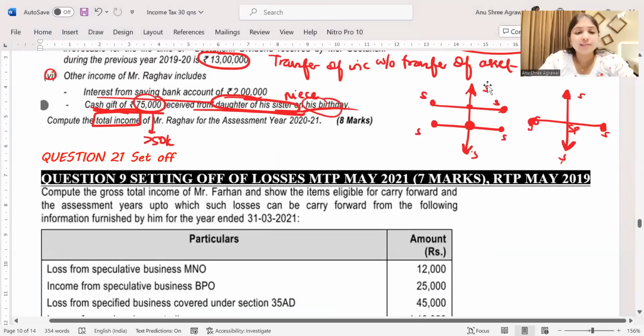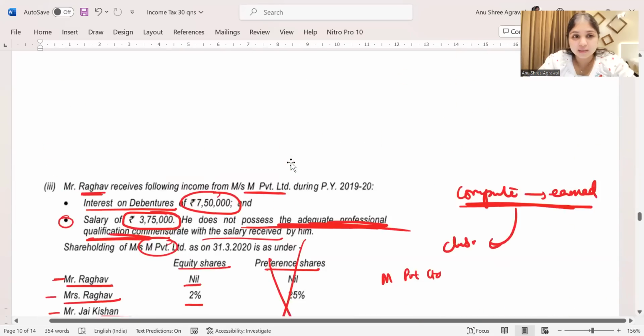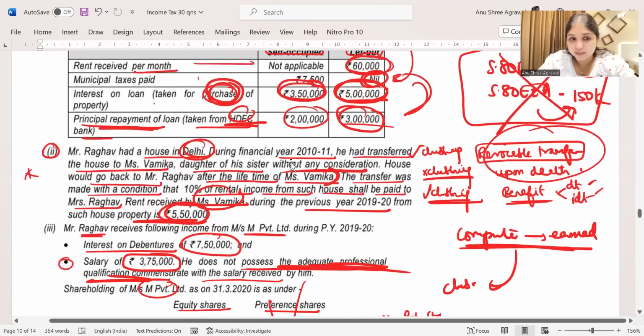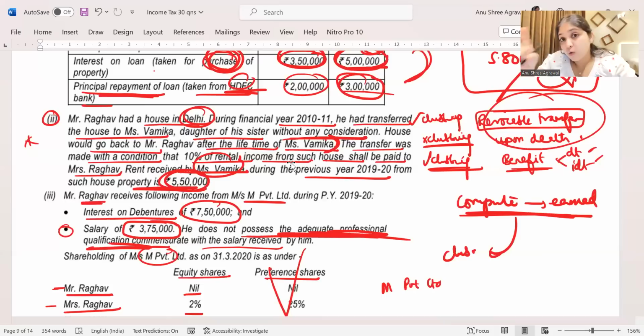Alright, so this is question number 20, guys. Question number 20 was our clubbing question. To summarize the question, when you transfer an asset, if it's a revocable transfer, then income will be clubbed. But if it is revocable only upon death, then you will not club. If it is revocable upon death, but during the lifetime of the transferee you are enjoying direct or indirect benefit, then yes, you will club.